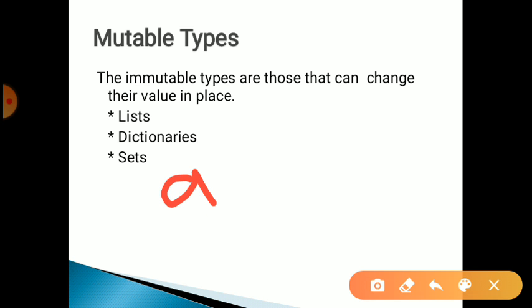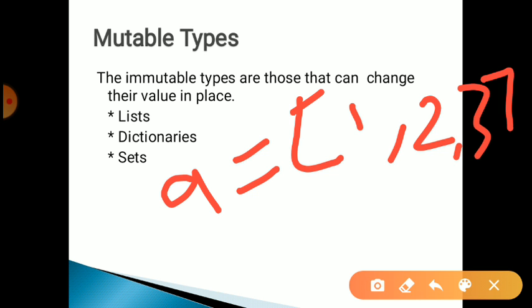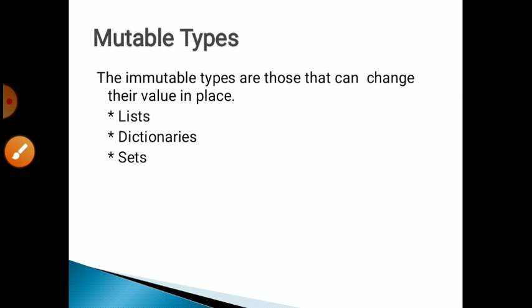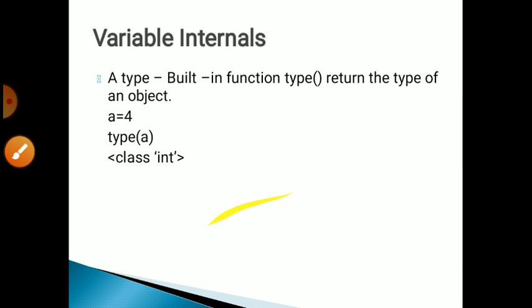Suppose in a list I created a equal to [1, 2, 3], and again in the next line I change a[0] to 50. It will easily change it in the same memory location. It can assign the values 50, 2 and 3. So it is a mutable data type. Same in a dictionary, we do the same thing.